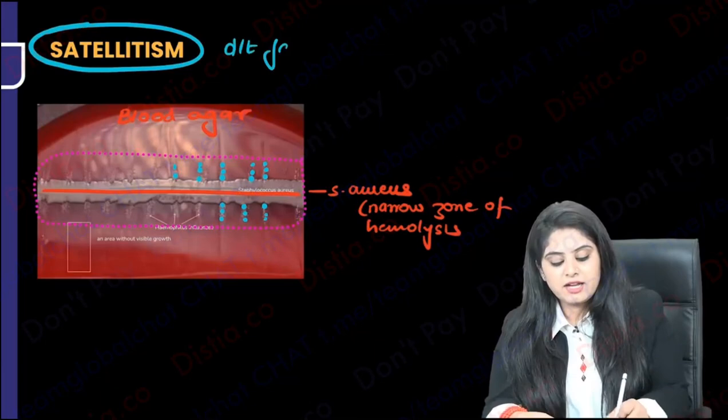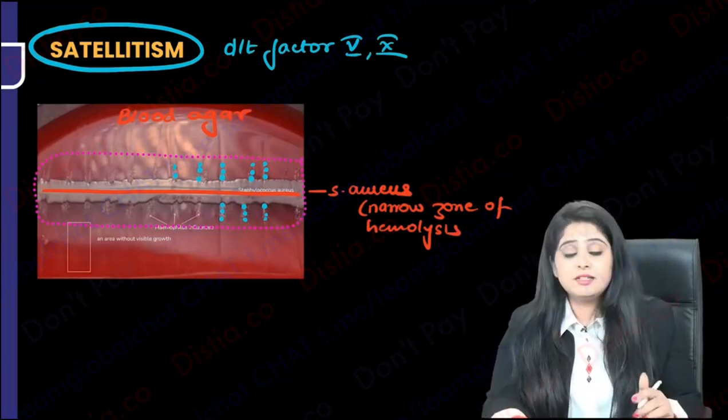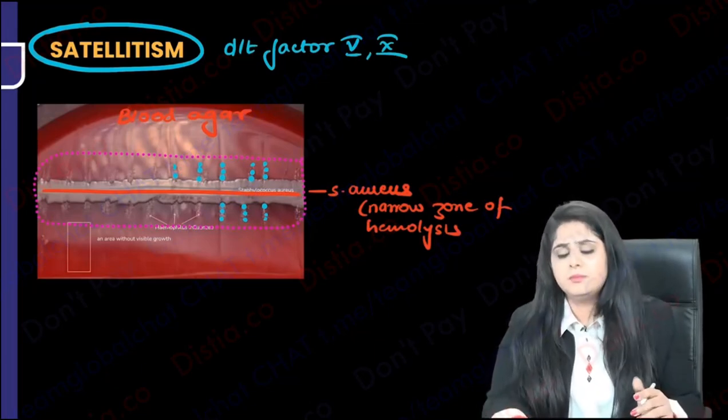Satellitism happens because of which factors that are getting provided? Factor 5 and 10, or you can say V and X. Okay, so this was about satellitism, Hemophilus influenzae, a very, very important test.